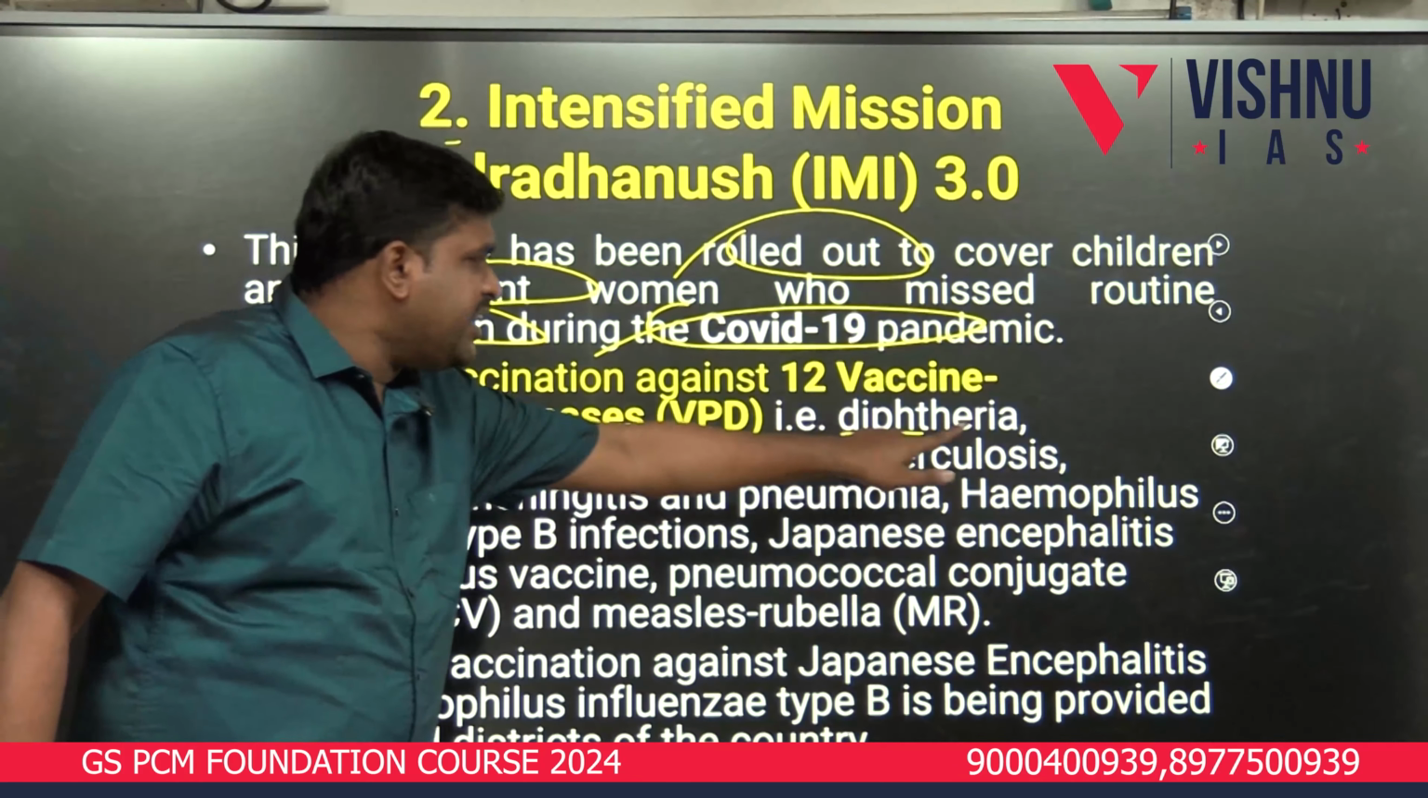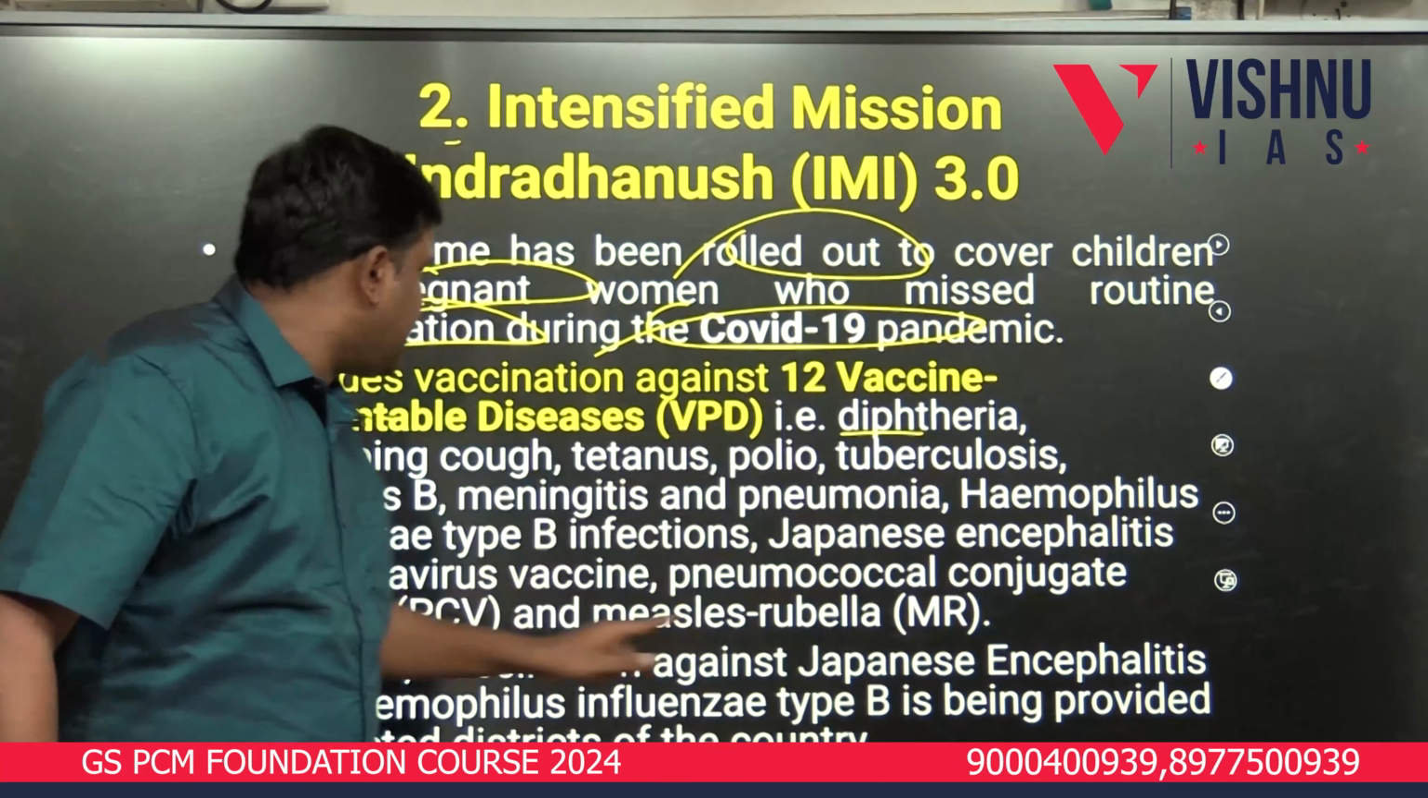What are those? Diphtheria, whooping cough, tetanus, polio, tuberculosis, hepatitis B, meningitis and pneumonia, Haemophilus influenzae type B infections, Japanese encephalitis, rotavirus vaccine, pneumococcal conjugate vaccine, and measles rubella. These are the 12 diseases which are covered.